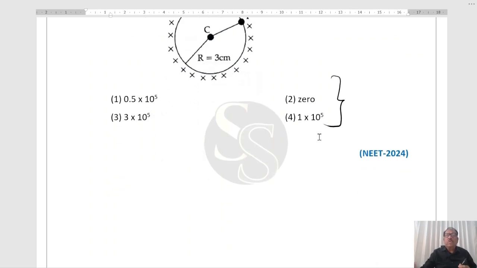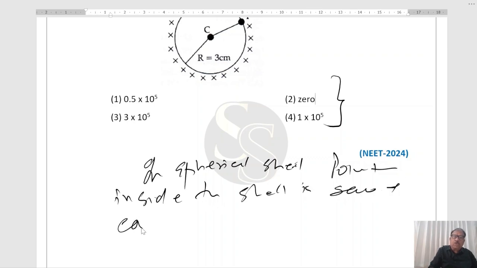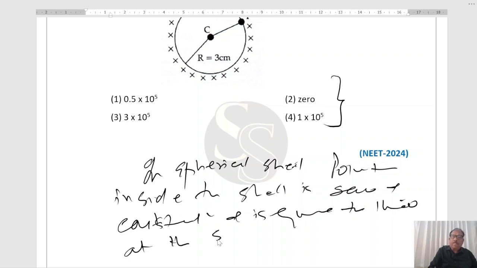In this case, in the spherical shell, the potential inside the shell is the same and constant and is equal to that at the surface.